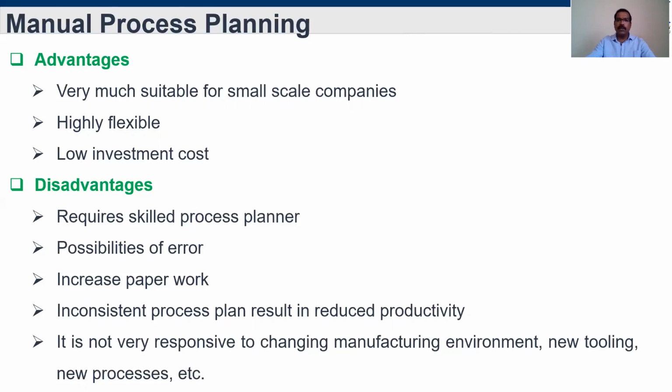Because of an individual experienced person with his knowledge, the process planners will sit together and understand the company, what is there in their company. They know it very well, then they prepare it. When a new product is coming into the company for manufacturing, they flexibly create the plan. Since an existing process plan is there, they take it out, modify it a little bit, and go for the production.